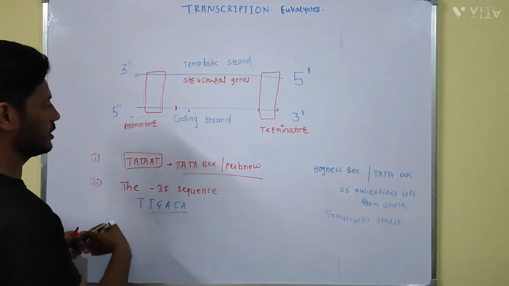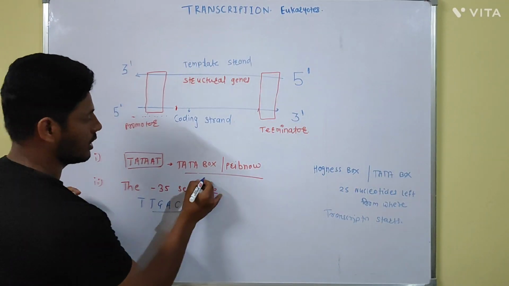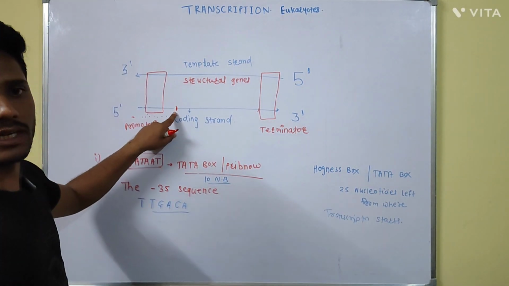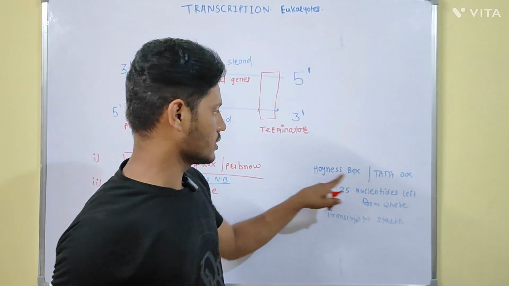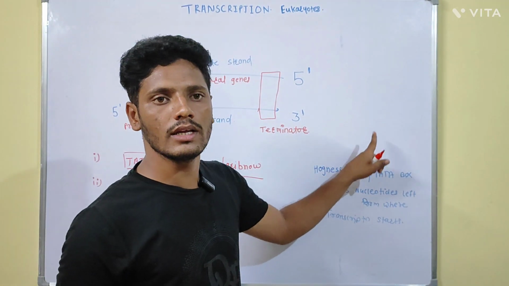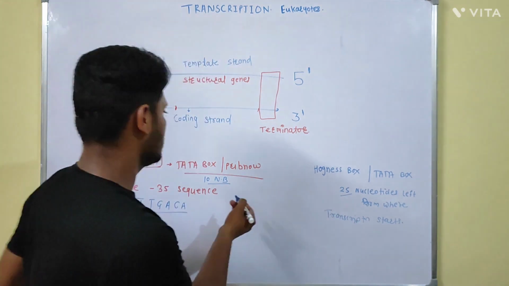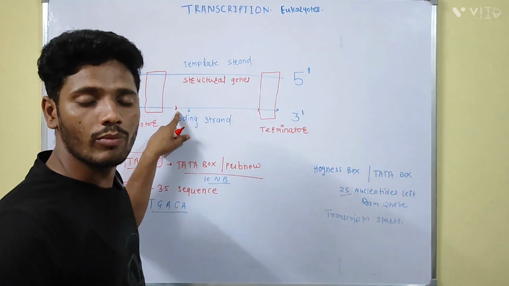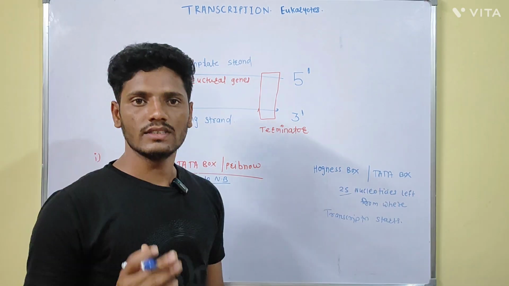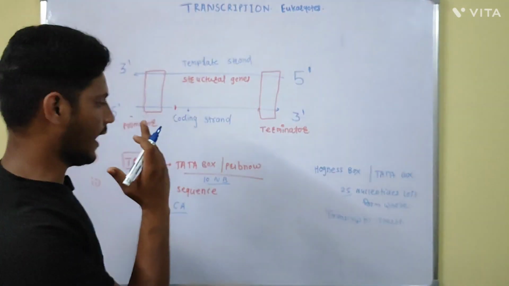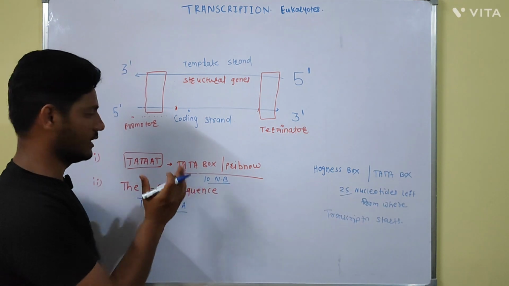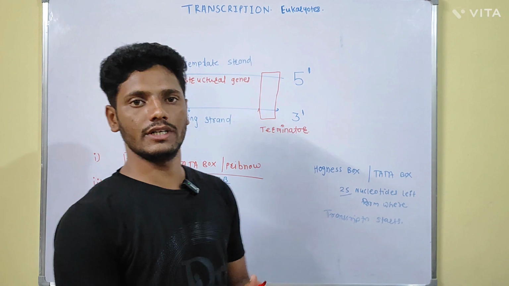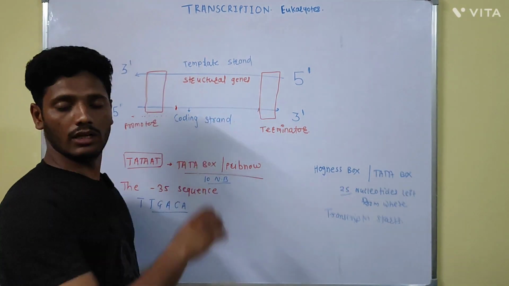In case of the prokaryotes, this Tata box or the Pribnow box, the sequence TATAAT, is 10 nucleotide bases left from where the transcription process starts. While the Hogness box is present near about 25 nucleotides left to the point from where the transcription process starts. This is the difference between the active binding site in case of the prokaryotes and the eukaryotes. Another part of the transcription unit after the promoter is the structural genes.